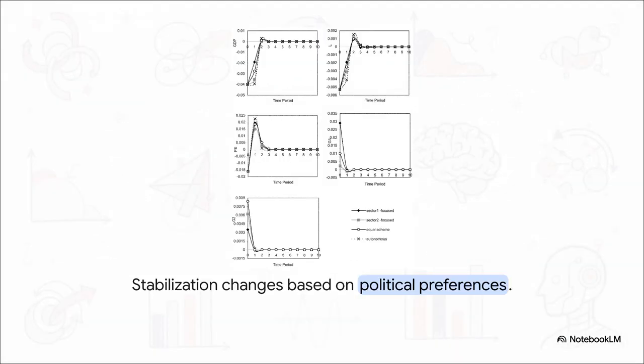In Kim's model, we get to see exactly what happens when an economy gets shocked. If a government acts entirely neutral, it applies policy one way. But what if that government has a strong, built-in political preference for, let's say, clean industries over dirty, polluting ones? The math shows that the optimal macroeconomic stabilization path drastically changes based entirely on that political bias. The government might spend way more vigorously on clean goods and aggressively restrict dirty ones, which completely alters the speed and shape of the economic recovery. The math perfectly captures the human bias.